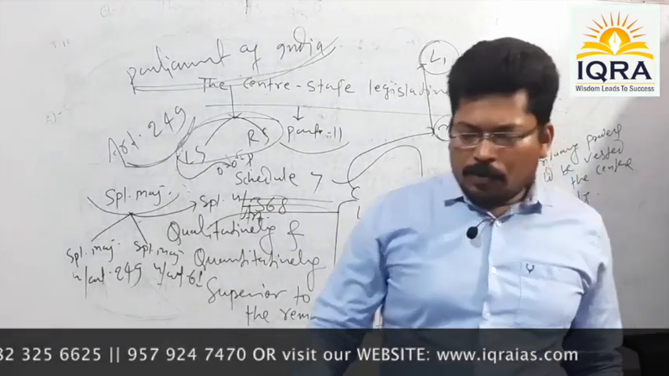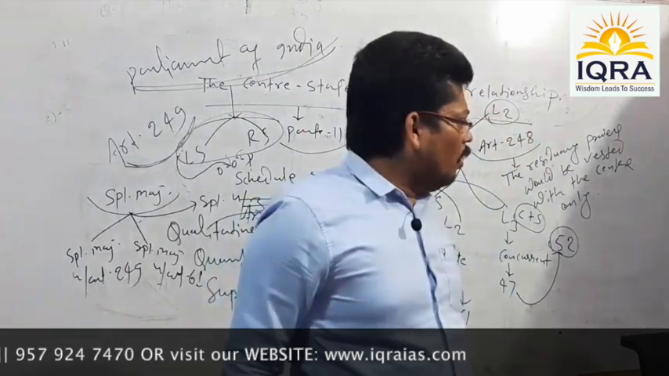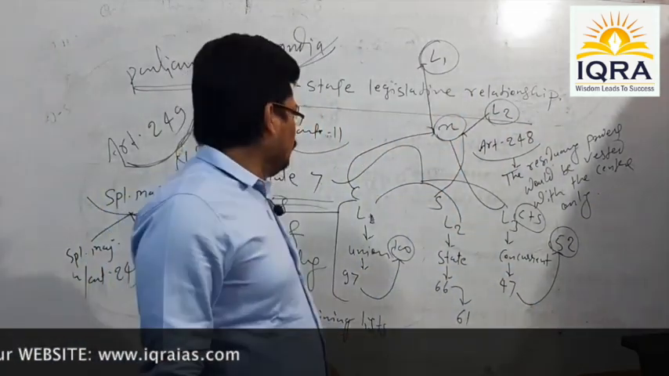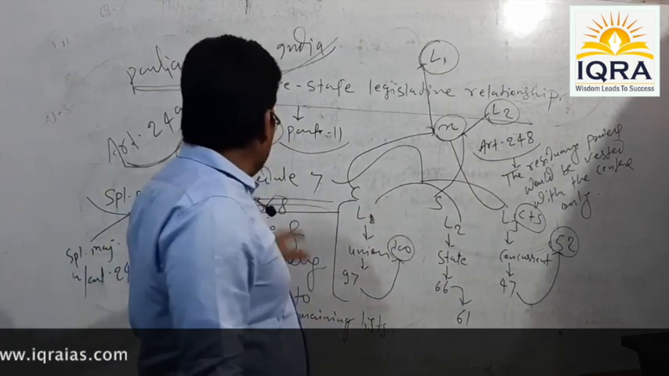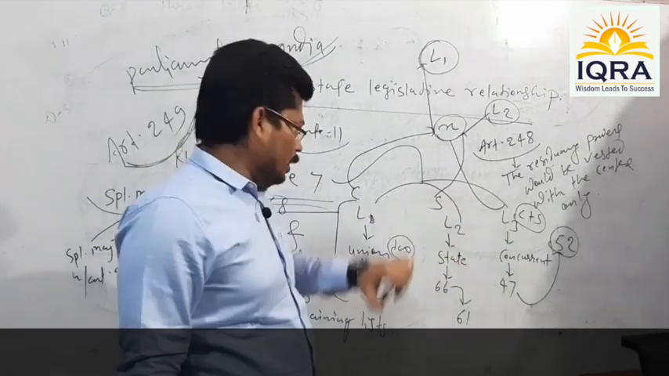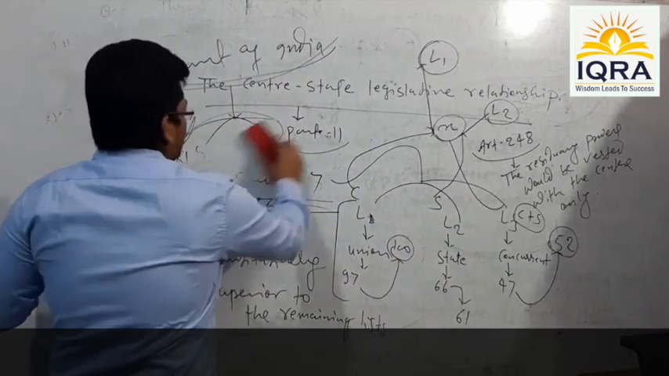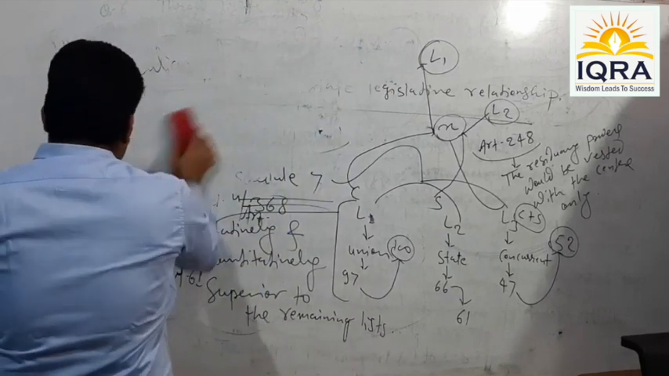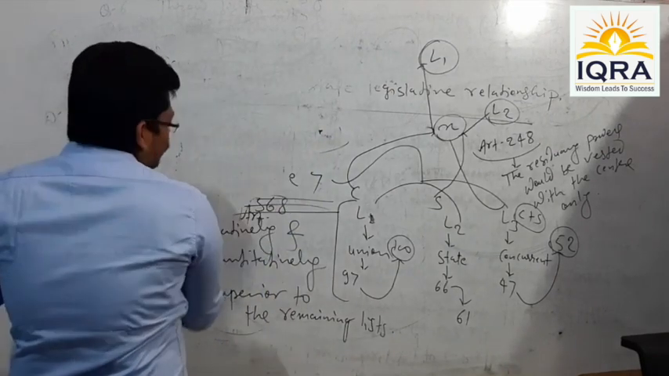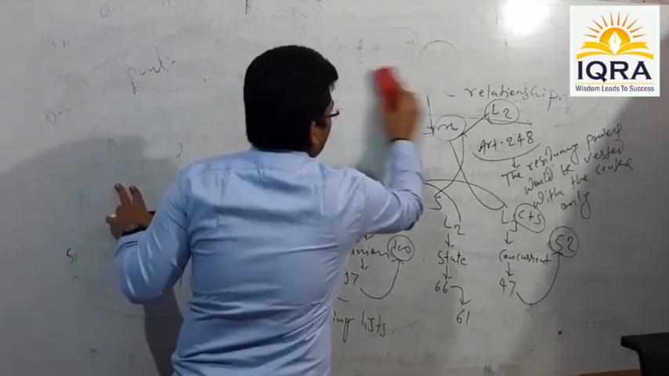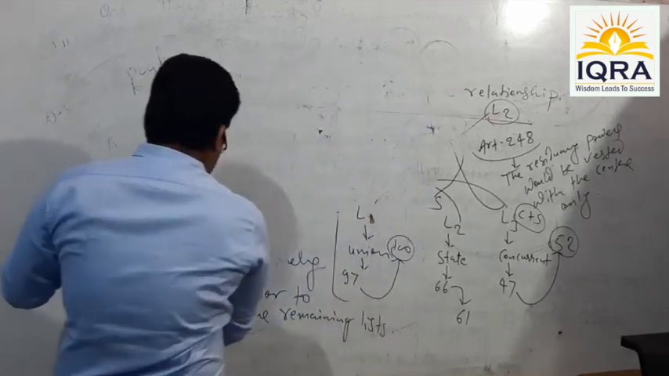So don't you think Article 249 makes mention of a miscellaneous provision, and following that provision, the center can make legislation over the subjects of the state list? It simply shows the overriding legislative jurisdiction of the center. It shows the extra legislative powers assigned in favor of the center as compared to the states.